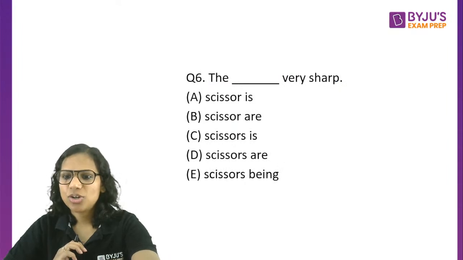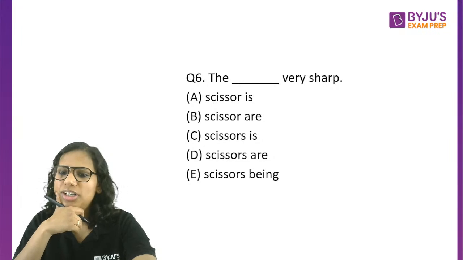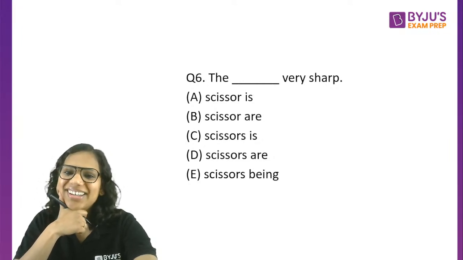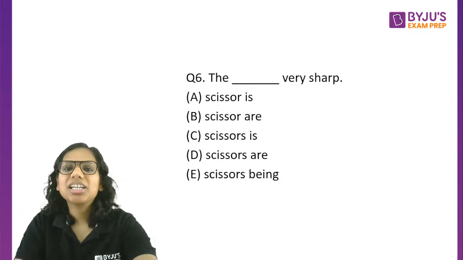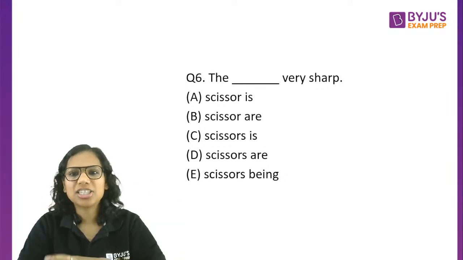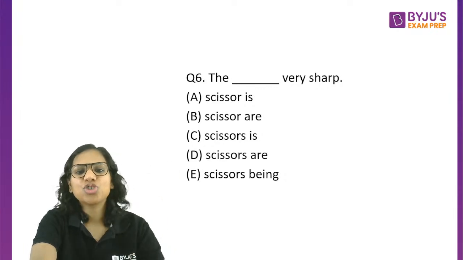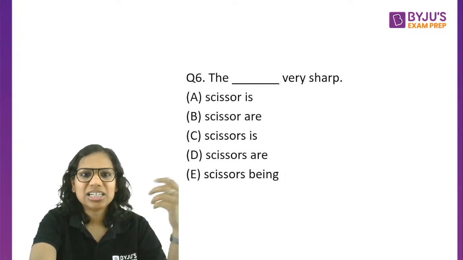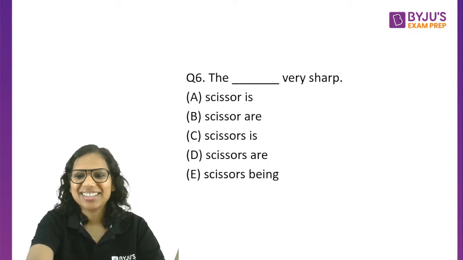Very good, all of you have said oxen. Different kinds of cattle groups can be called cattles? No, they would still be cattle only. What different kinds do you mean? So, for instance, if you mean that one group is of cows, one group is of, let's say, oxen, or one group is of sheep, perhaps that's the idea. But then also collectively they'll be called cattle only, not cattles.